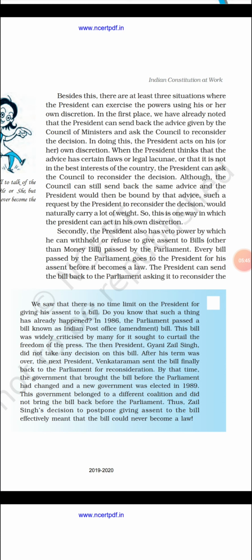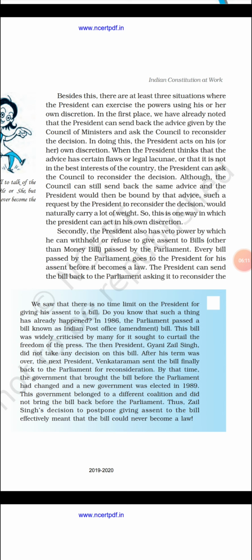Now it's up to the president whether he wants to sign that bill or not. Sometimes the president can say, please reconsider your decision or change something in it. Okay, again, the same thing here: the council of ministers and the prime minister may or may not want to change it. And now in this second power, the president has one more power.